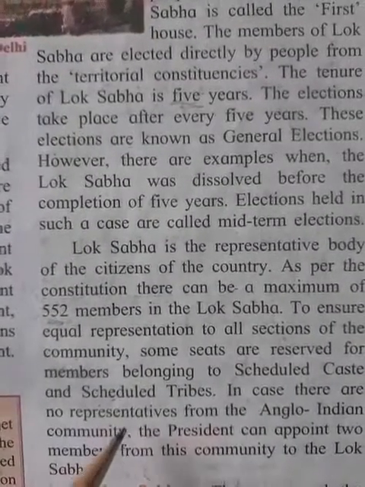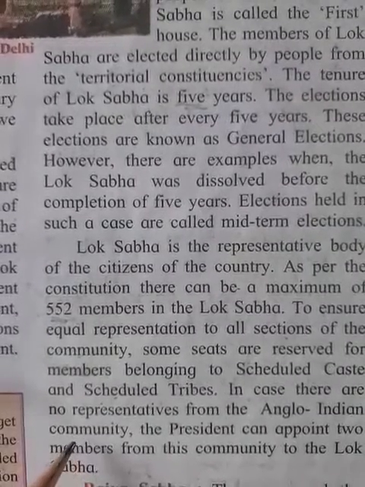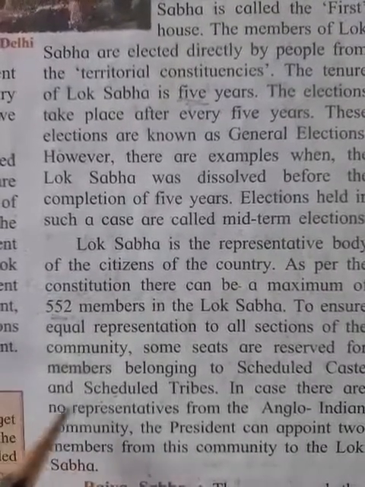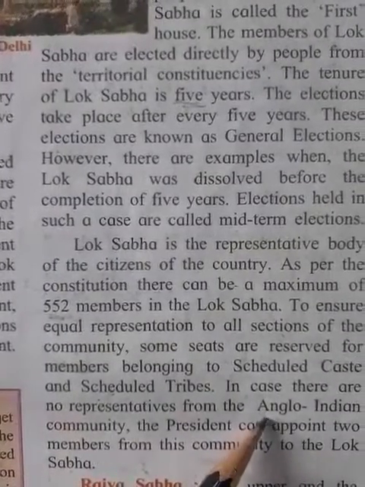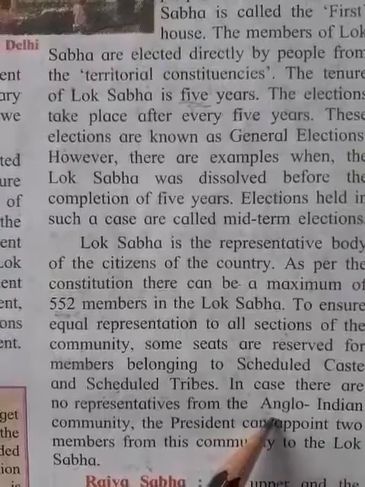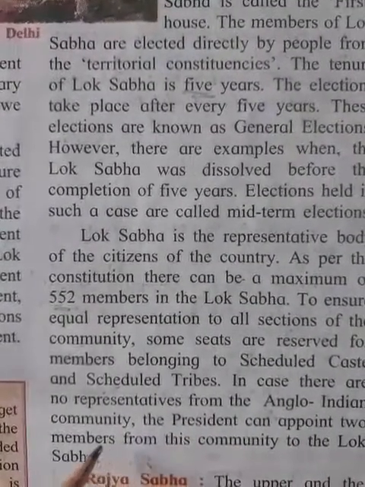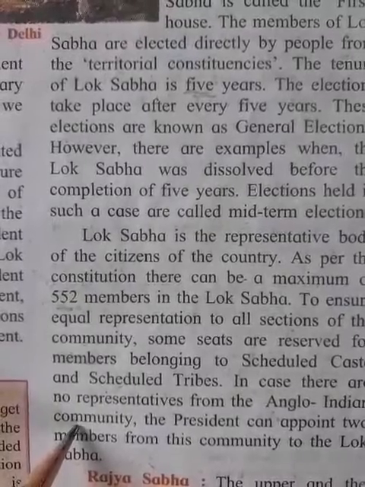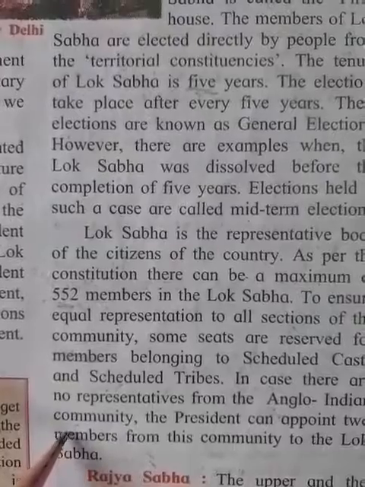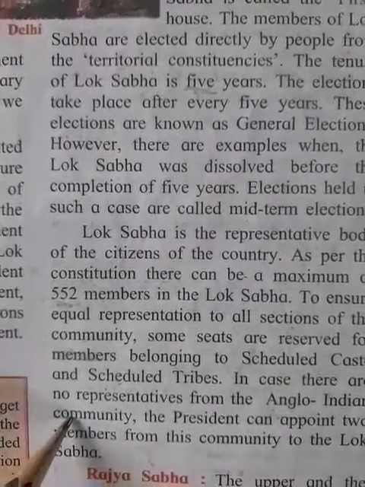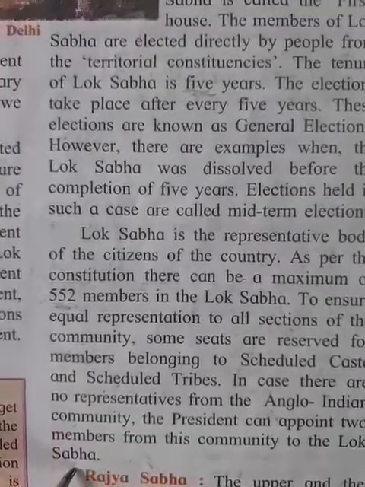Anglo-Indians are people who live in India but belong to another country by birth, and have been here in our country for many days. If they did not get membership of Parliament, the president can appoint 2 members from the Anglo-Indian community to the Lok Sabha.